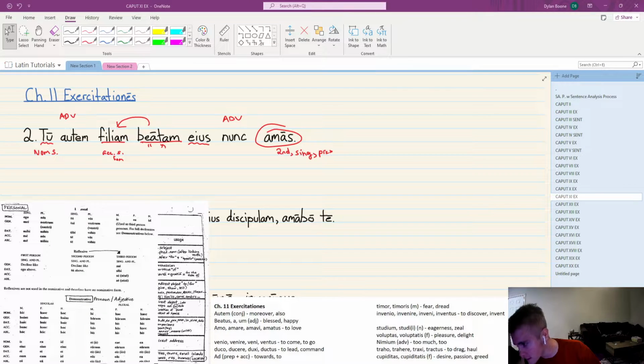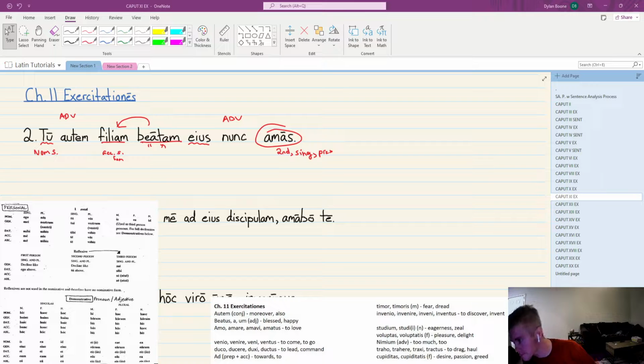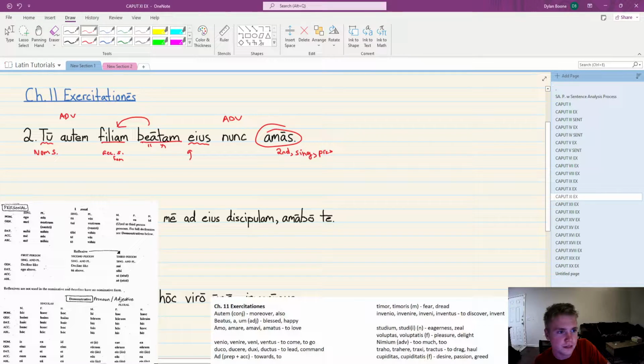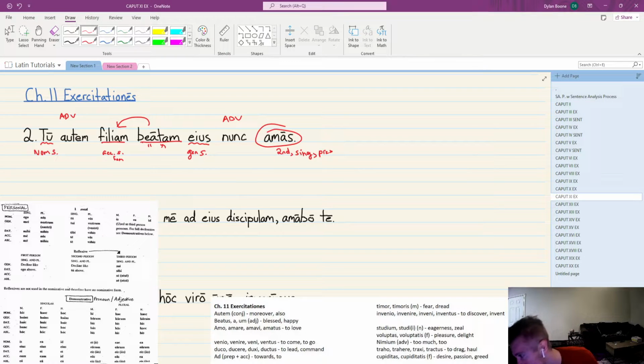Hopefully I have this chart for you. Yeah, I think so. So we are down in the bottom of this chart. So from the bottom of this chart, we're looking for E-I-U-S. E-I-U-S. And guess what? We find ourselves as genitive singular. Kind of similar to the unus nauta and the genitive singular, right? We have E-I-U-S for the genitive singular and E-I for the dative singular. So very similar to unus nauta that you've learned in the last chapters and been using. And lastly, nunc, adverb, means now, at this time.